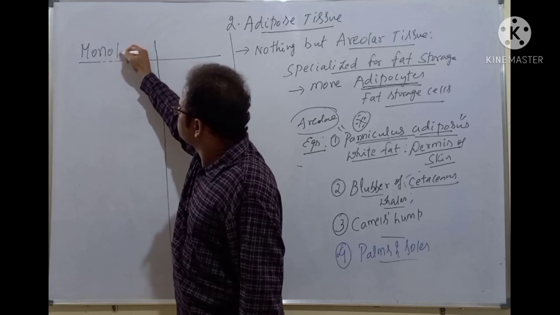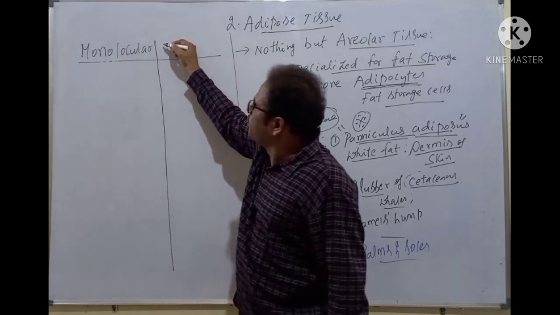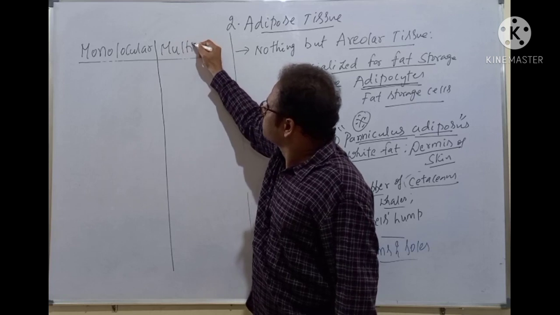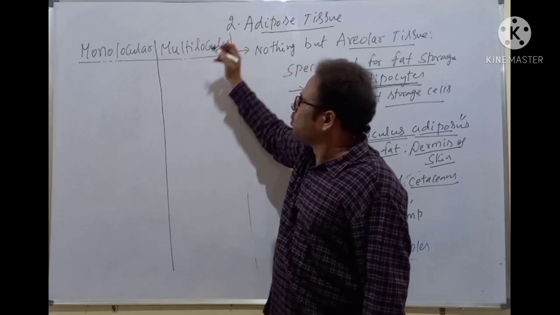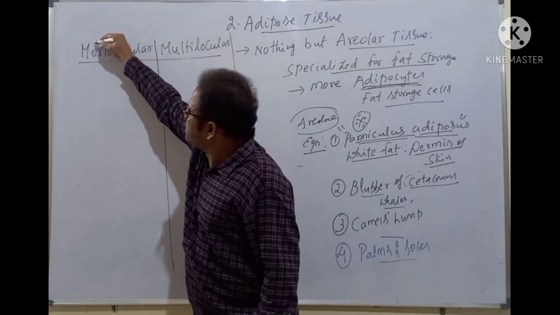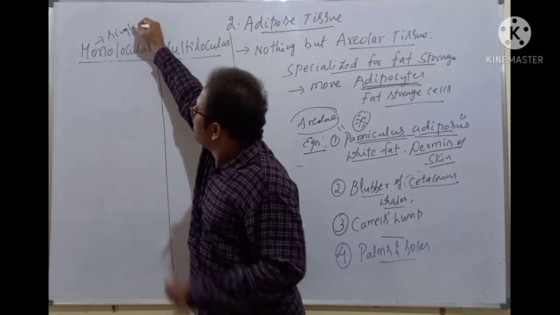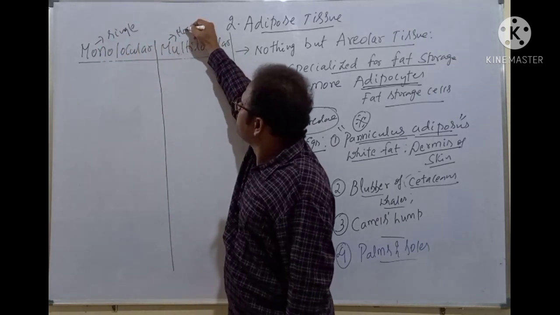Monolocular and multilocular. What is meant by mono? Mono means single and multi means many. That's the meaning here.